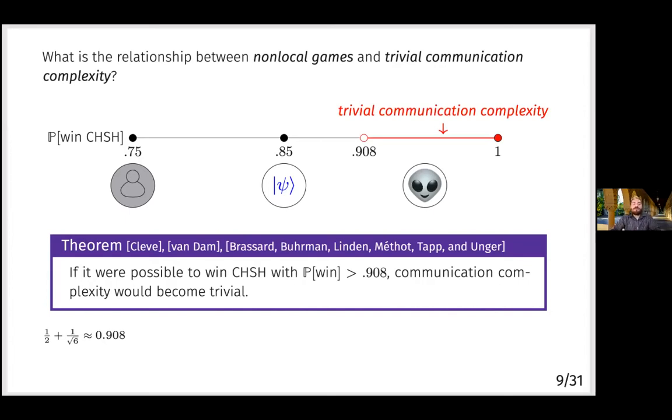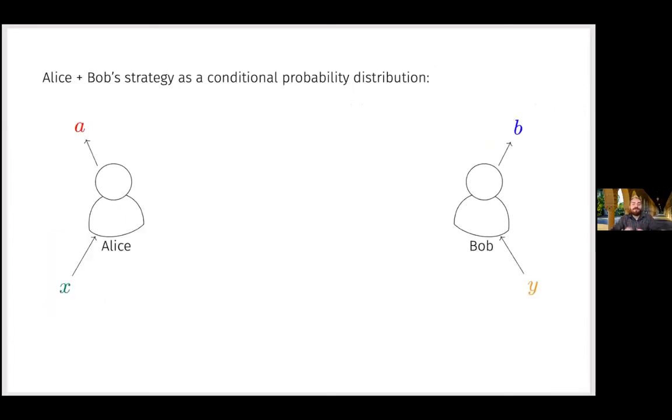But a better way of understanding this result comes from viewing Alice and Bob's behavior as a conditional probability distribution, the probability that they output A and B, conditioned on receiving the inputs X and Y. If the inputs and outputs are all bits, then this is just some vector of 16 real numbers. So this is a kind of simple object, regardless of what the underlying mechanism is that they're using to sample from that distribution.